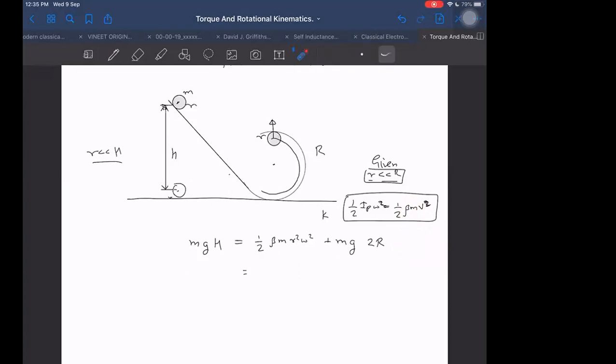Sir, how did we get mg into 2R? Mg into capital R, from here to here distances. Yes, sir. Right or not? Understood, sir. Initial and final we are taking. Finally, it is at the highest point. That only we are taking, because I need it here. I'm not interested to write here first and then go there. Why should I waste time? That is not required. Here only I will write.